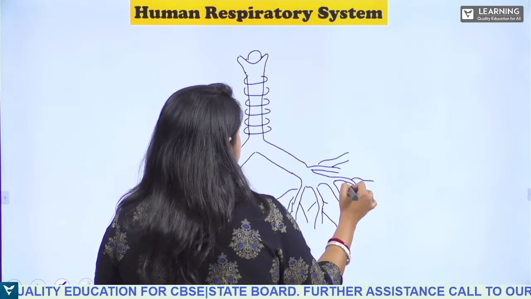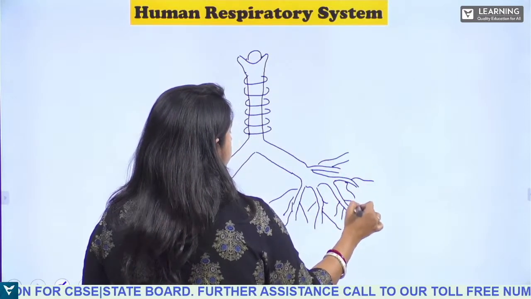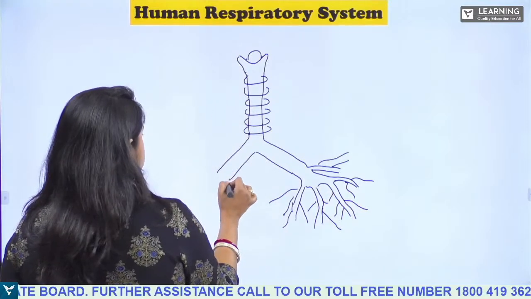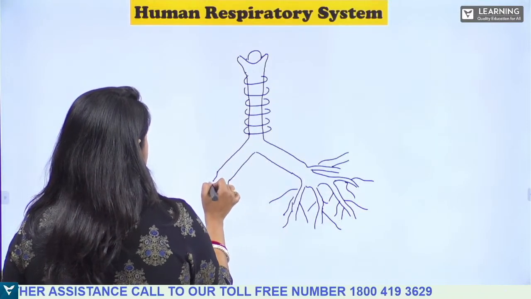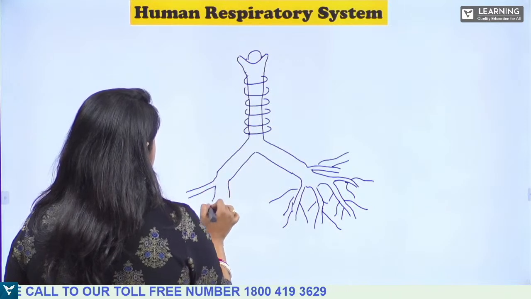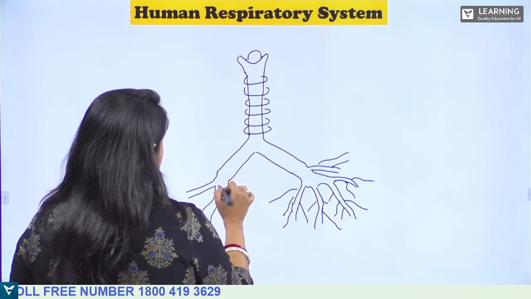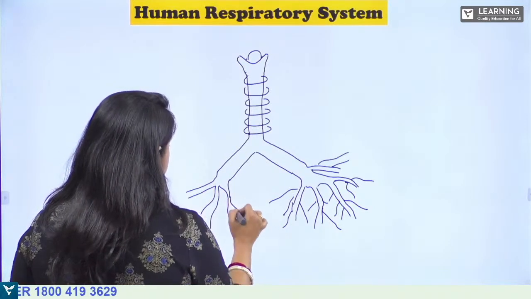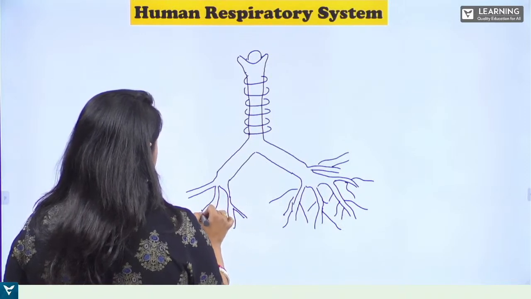Now, I will tell you the bronchi are divided into three types, okay? So, first let us draw the structure of this bronchi. So, see, these are all the secondary bronchi, okay?